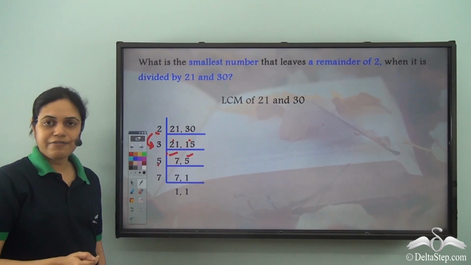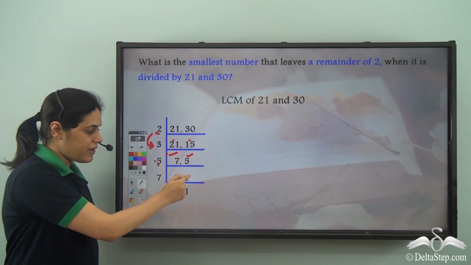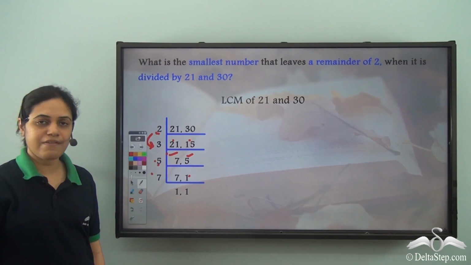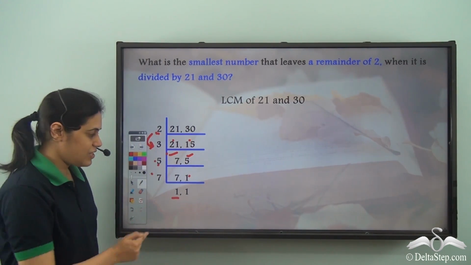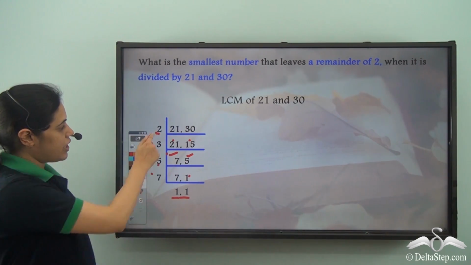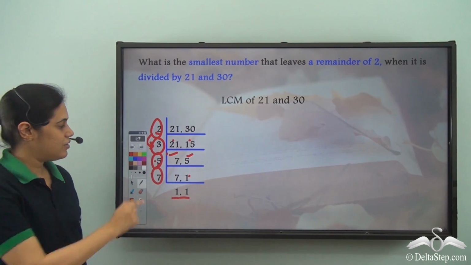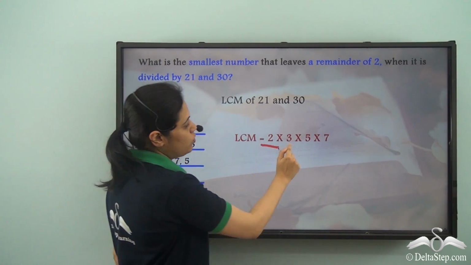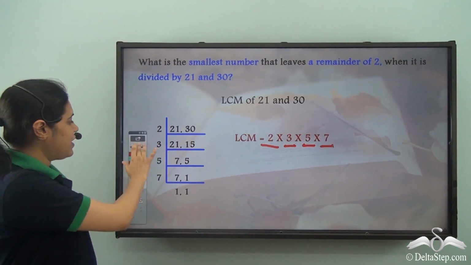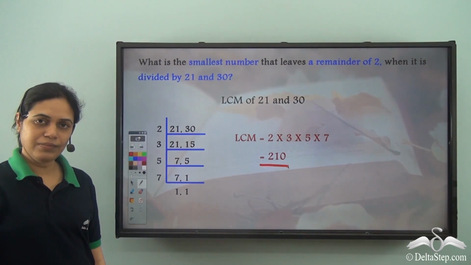Then I go to 5. 7 is not divisible by 5, but 5 divided by 5 gives me 1. And the next prime number is 7. 7 divided by 7 is 1, and I write 1 as it is. So the LCM will be the product of these numbers, which is 2 into 3 into 5 into 7. And when I multiply these, I get 210.